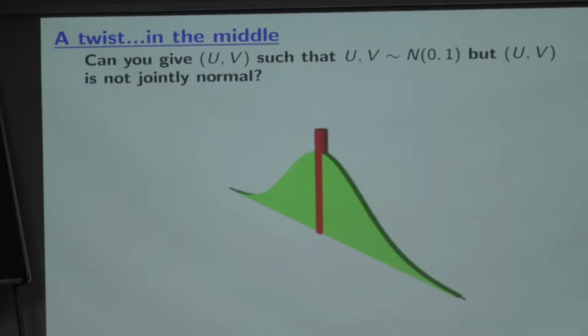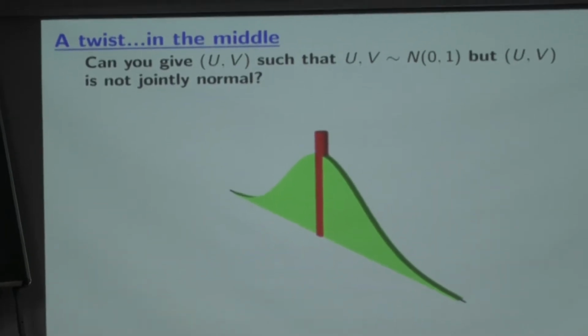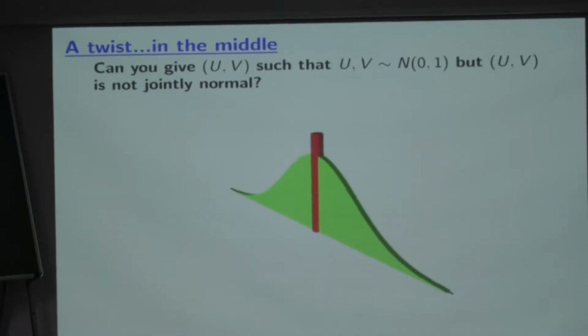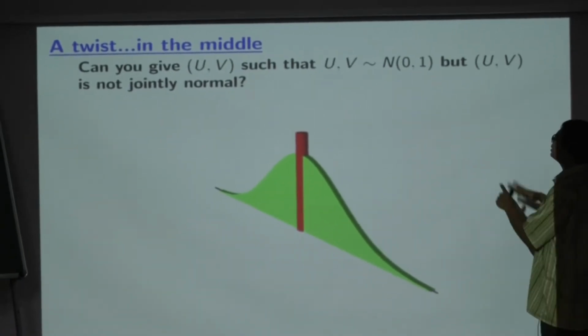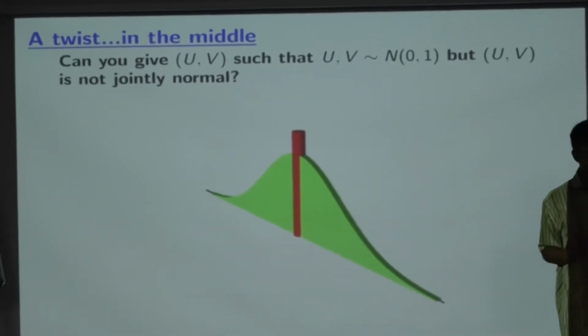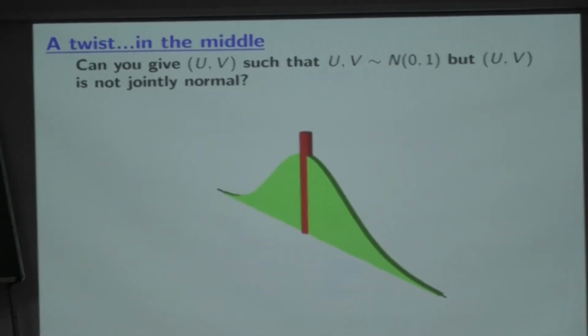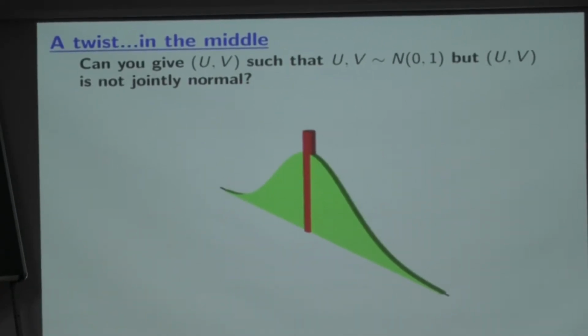Suppose I ask you, can you give me two random variables u and v such that both of them are normal 0, 1, but u and v are not jointly normal? We know that there are some such examples, some complicated density you can write down. So marginally they are normal, but the joint distribution is not normal. Many textbooks give some examples. Here is a little geometric one.